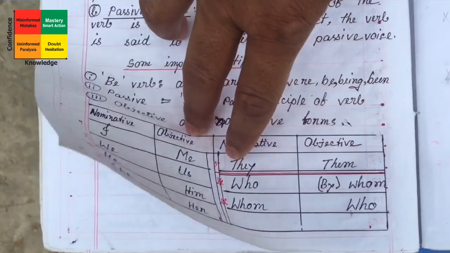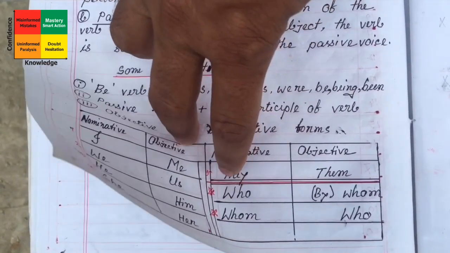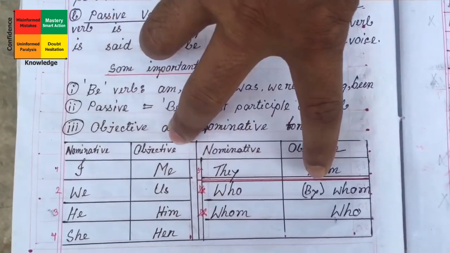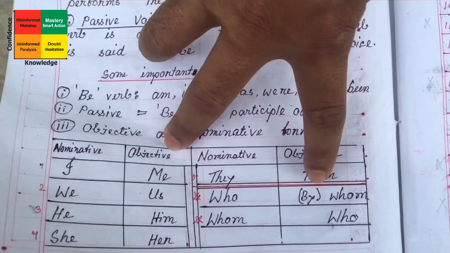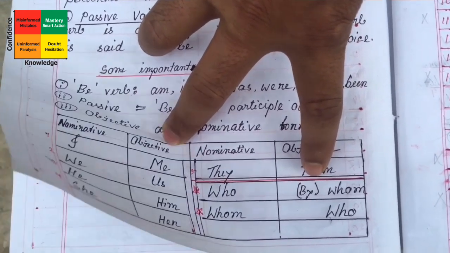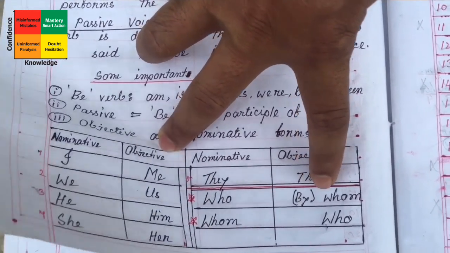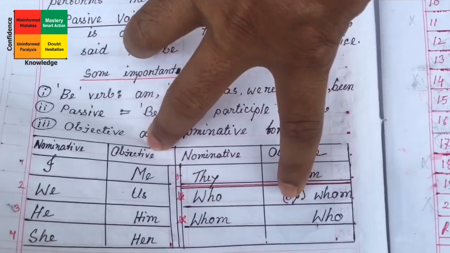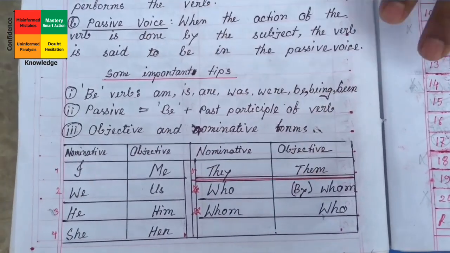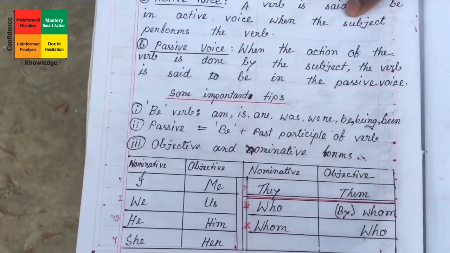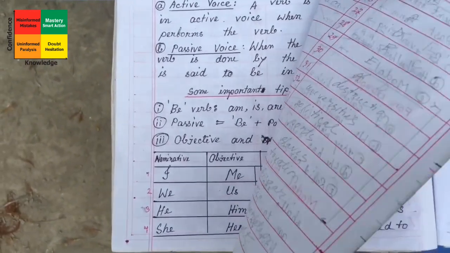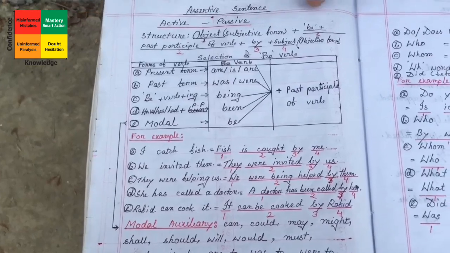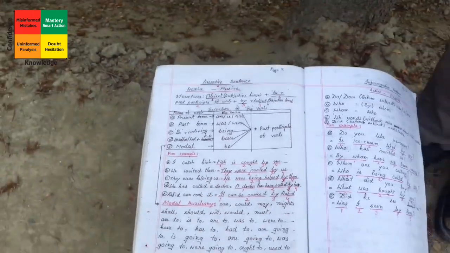But in interrogative sentence, you should be careful about who and whom. Who will be by whom. By is not mandatory, but in 90% cases you have to use by before whom, and at first you have to write by whom, and whom will be who, and other WH words will be same. Now if we look at the examples, then easily you can understand.